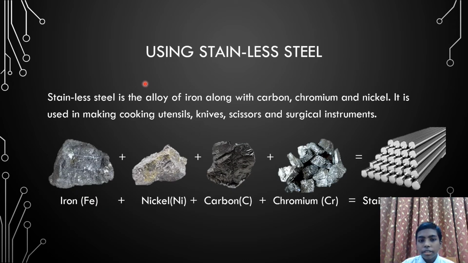Using stainless steel is another method of rust prevention. It is an alloy of iron along with carbon, chromium and nickel. It is used in making cooking utensils, knives, scissors and surgical instruments. These things need to be very clean, and if rust is formed, it can be very dangerous. So stainless steel is formed by iron, nickel, carbon and chromium.